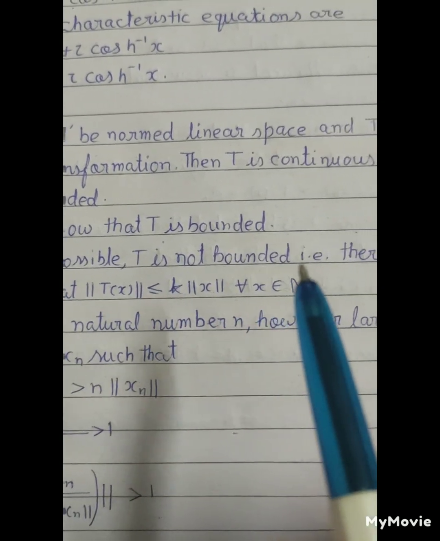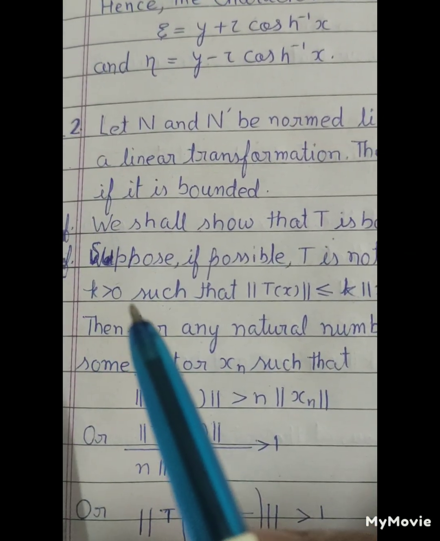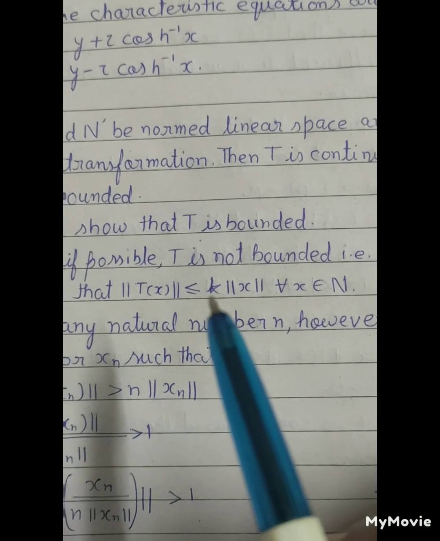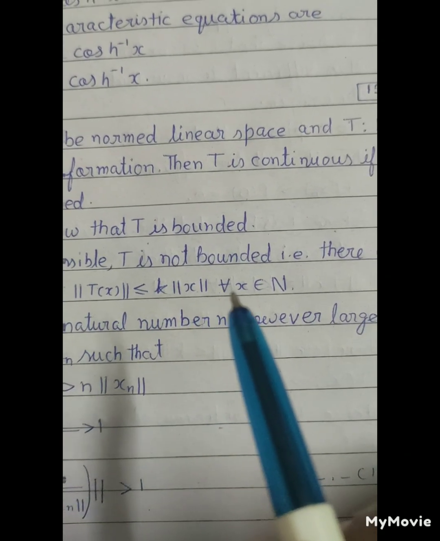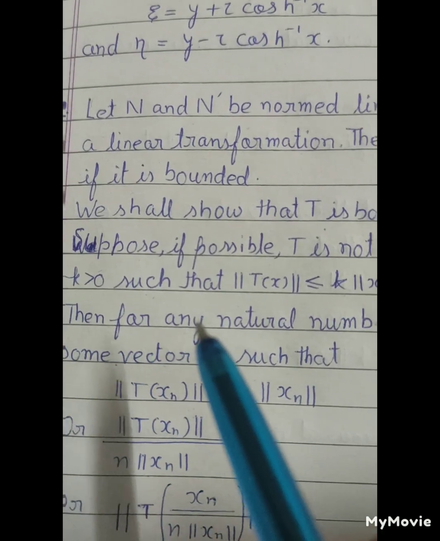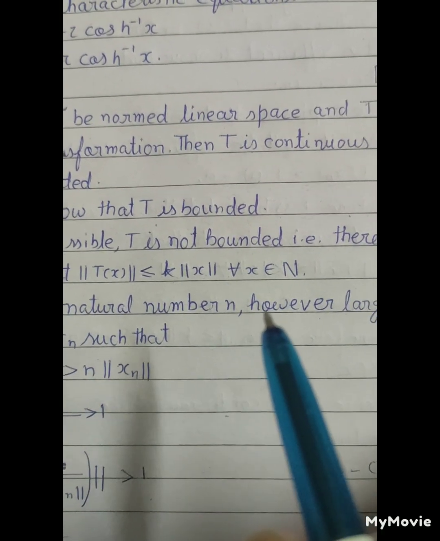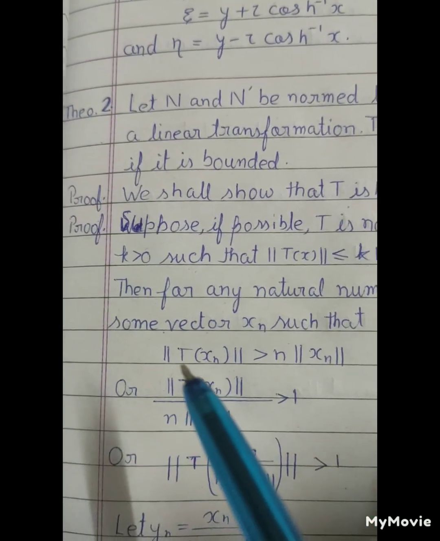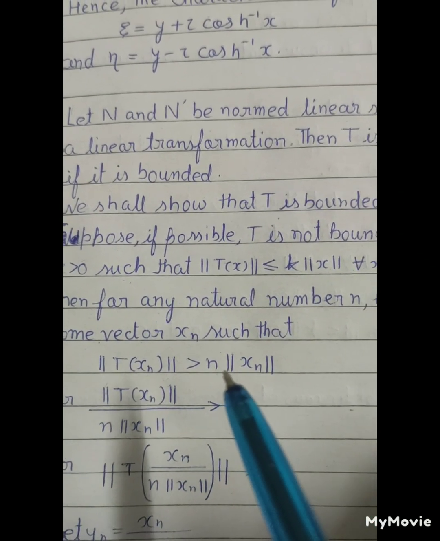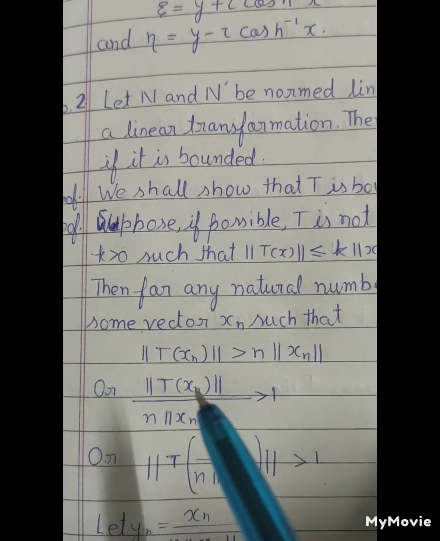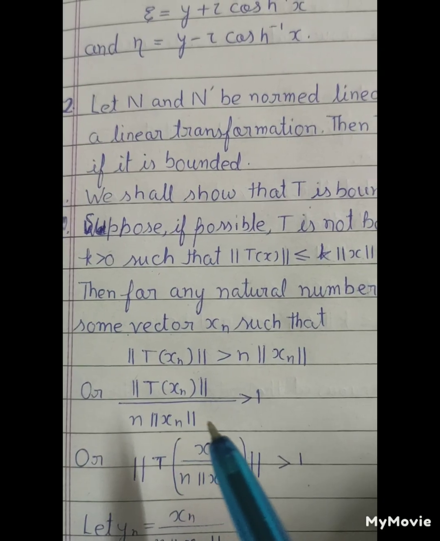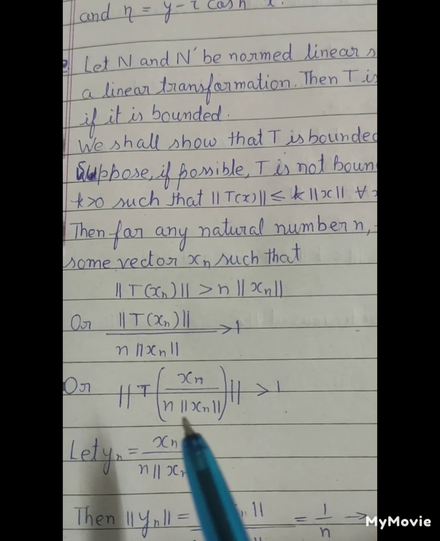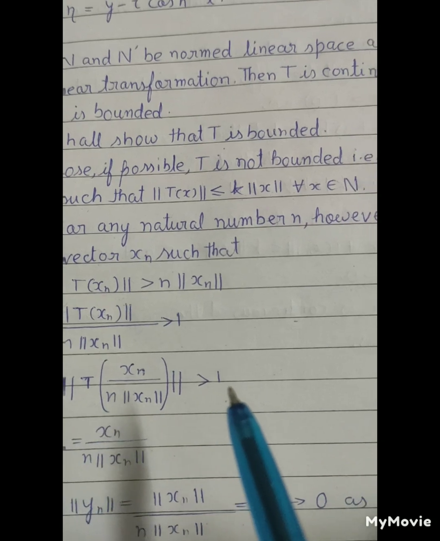Suppose, if possible, T is not bounded, that is, there exists no k greater than 0 such that norm of T(x) is less than k times norm of x for all x belonging to N. Then for any natural number n, however large, there is some vector xn such that norm of T(xn) is greater than n times norm of xn, or norm of T(xn) upon n times norm of xn is greater than 1. (Equation 1)